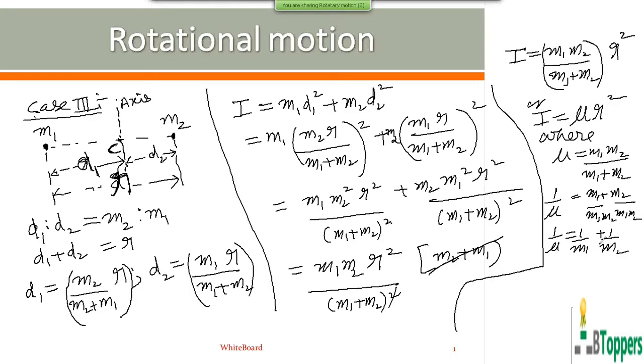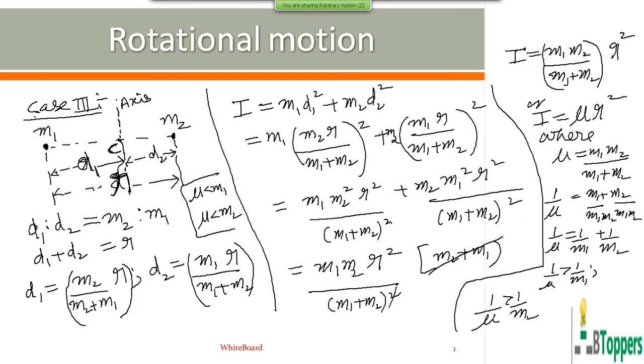So 1 by m1 is positive, 1 by m2 is positive. So when you add two positive terms, the sum is expected to be greater than any one of the individual terms. So 1 by nu is greater than 1 by m1. 1 by nu is greater than 1 by m2. That means you can conclude that nu is less than m1 and nu is less than m2.